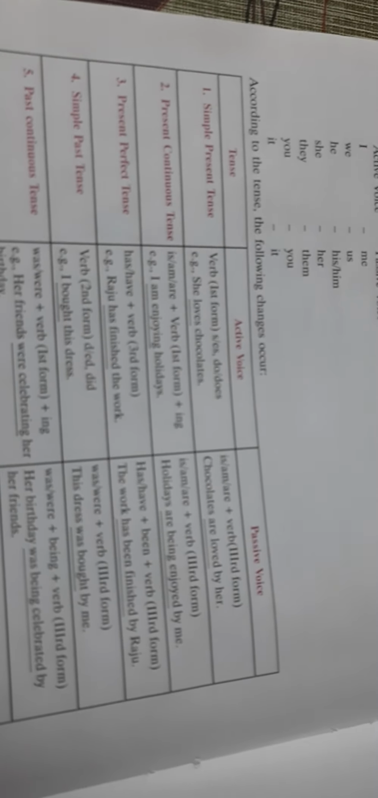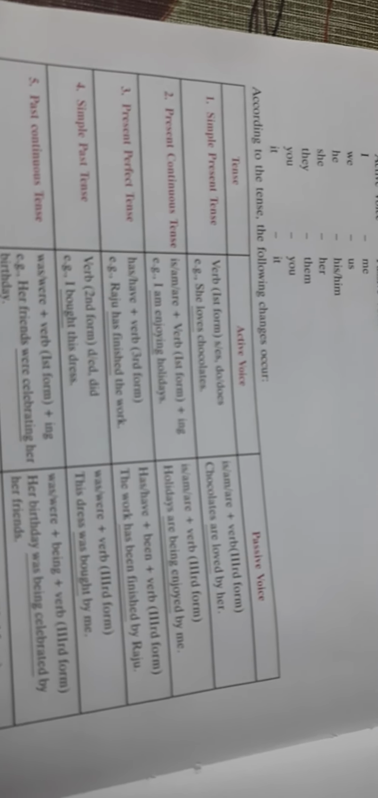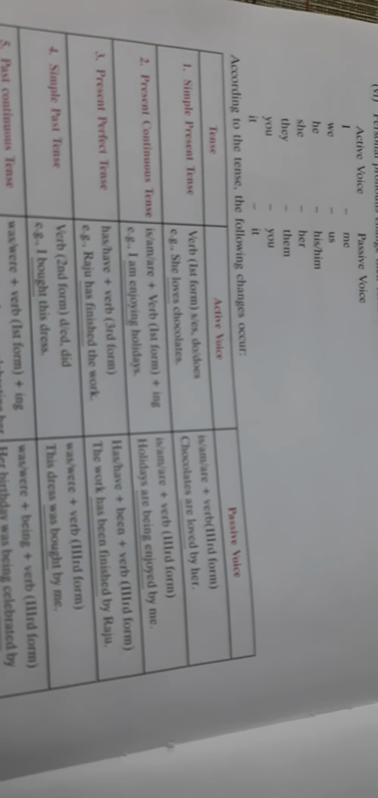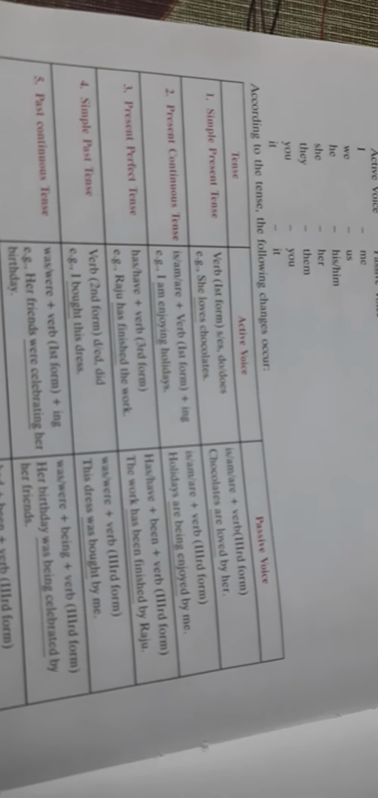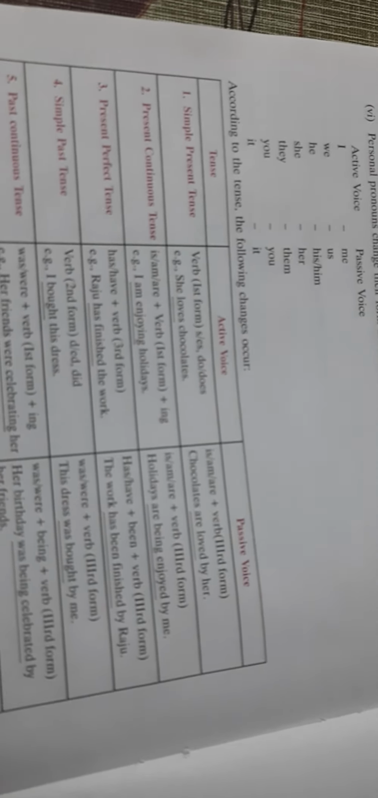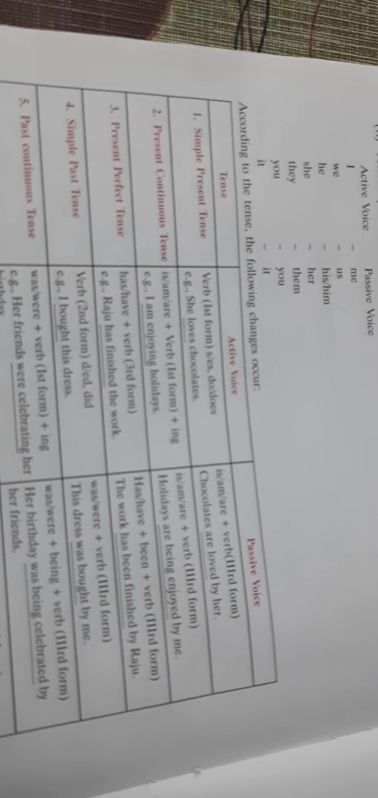In the passive form, is, are, am will remain. Then the verb will be in the third form. Chocolates are loved by her. Then present continuous tense. Is, are, am. This will show that it is present tense. Verb will be in the ing form, which will show it is continuous tense.